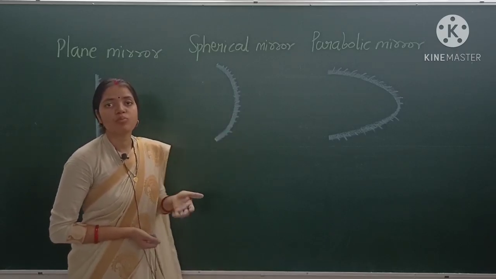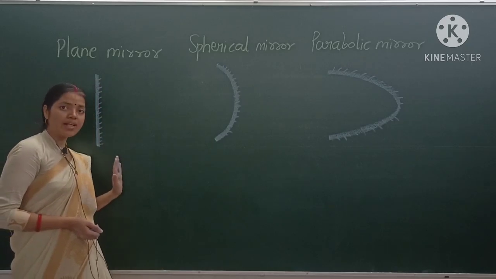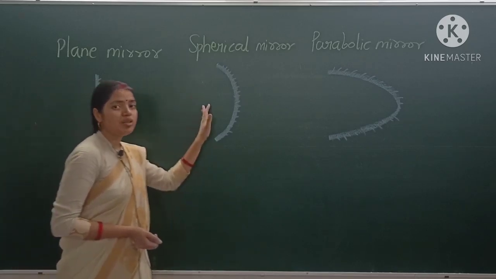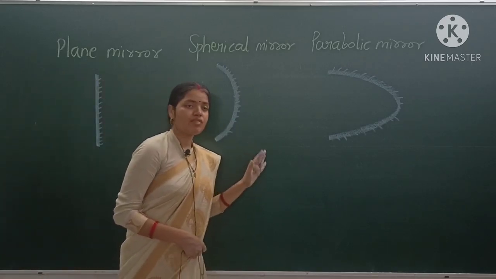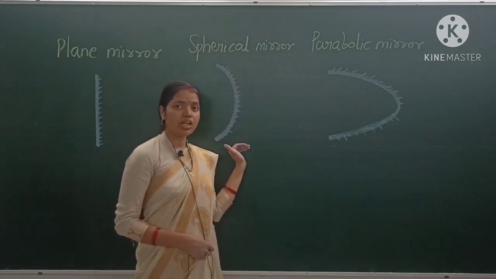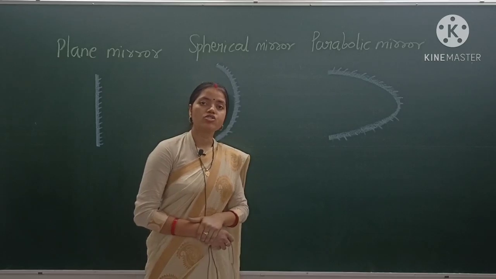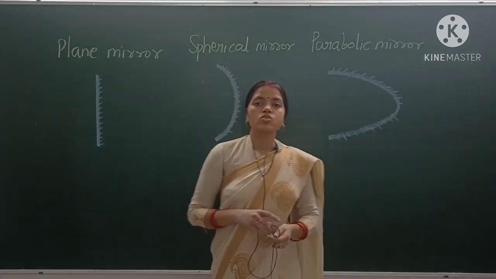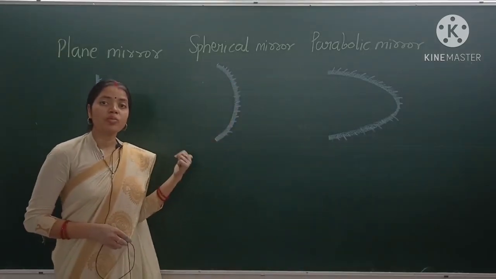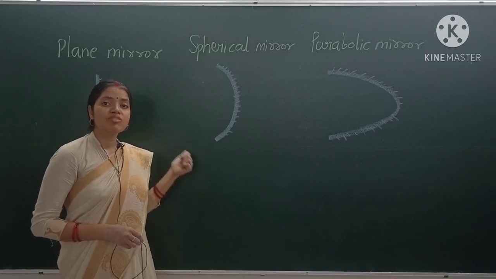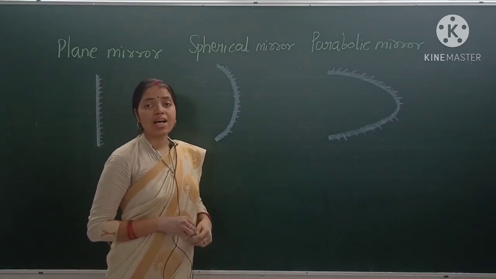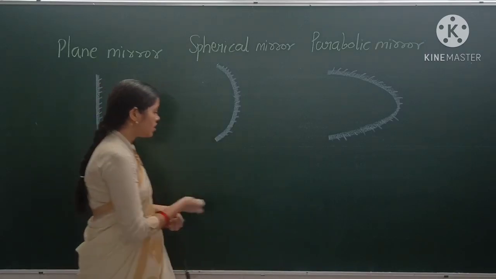So what is a plane mirror? A plane mirror is one whose reflecting surface is flat, and that is called a plane mirror, and a spherical mirror is one whose reflecting surface is curved. Okay, so these are the spherical mirror or parabolic mirror. Understood, students? Okay, now students, how is the plane mirror obtained? A plane mirror is obtained by silvering one side of a glass sheet. Okay, so see the figure here.